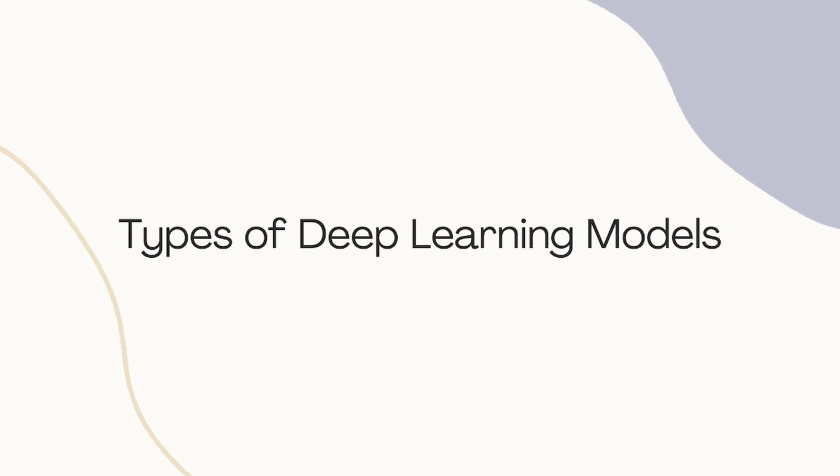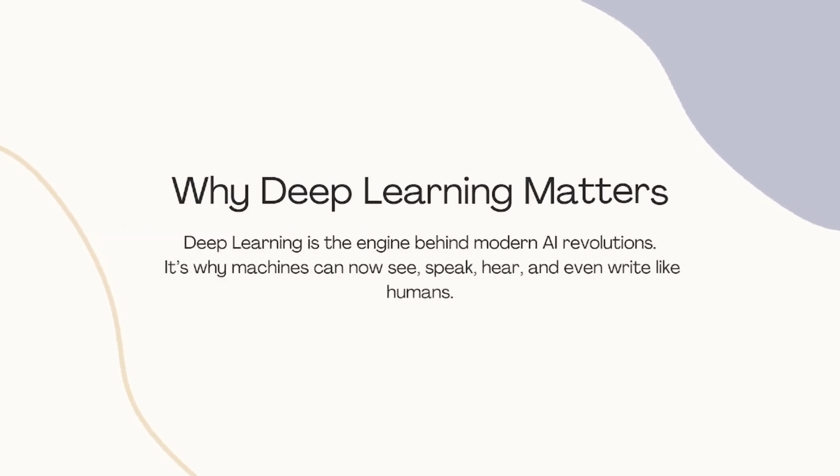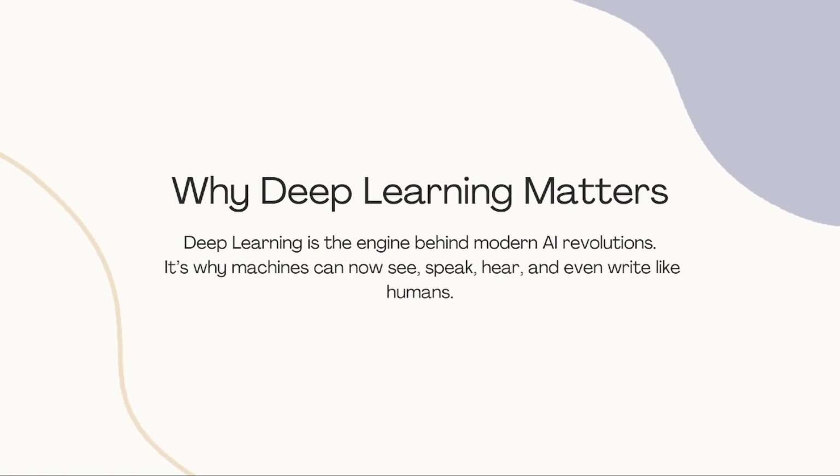Why deep learning matters. Deep learning is the engine behind modern AI revolutions. It's why machines can now see, speak, hear, and even write like humans. It's not just changing technology. It's transforming entire industries: healthcare, education, entertainment, finance, transport, and beyond. Deep learning is the powerful brain of AI, built from layers of logic, learning from tons of data, and capable of doing things we once thought only humans could do.